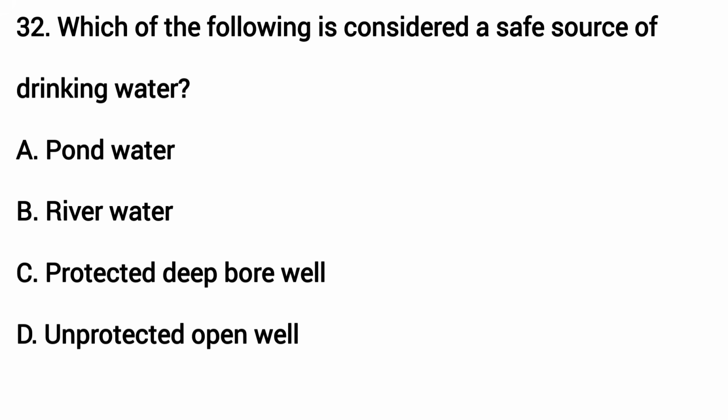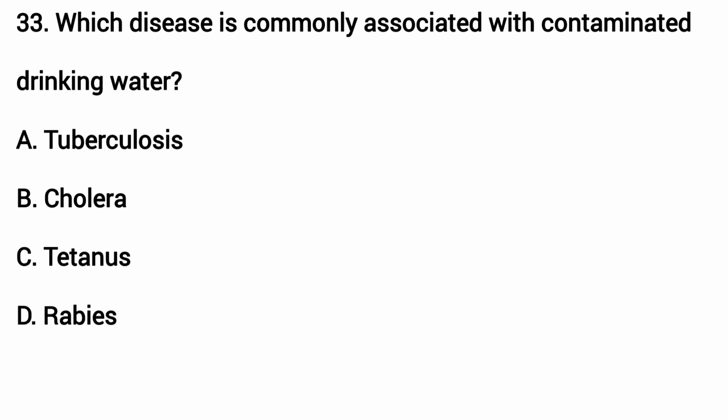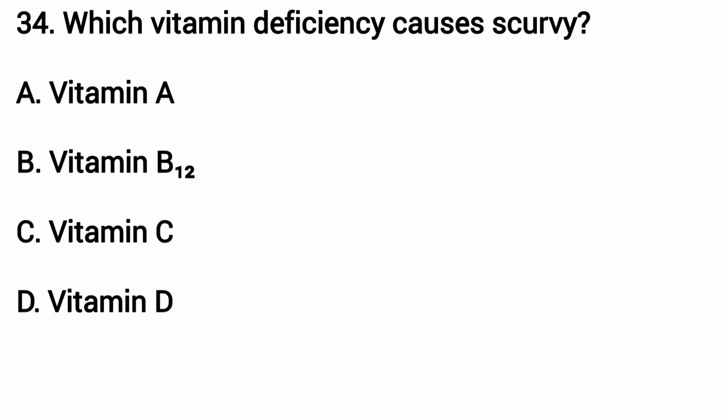Which of the following is considered a safe source of drinking water? The answer is C. Protected deep bore well. Which disease is commonly associated with contaminated drinking water? The answer is B. Cholera. Which vitamin deficiency causes scurvy? The answer is C. Vitamin C.